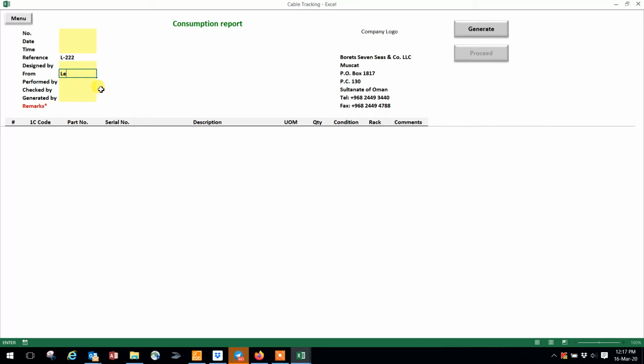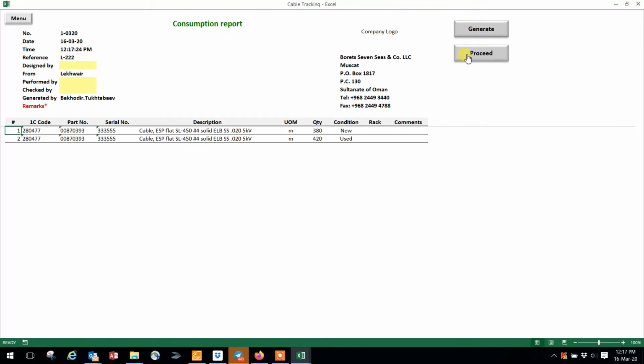from which location, like where. These fields are mandatory. So it found these two cables in this location, designed by someone, performed by someone, checked by Yevgeny, and generated. Actually, it's coming automatically.